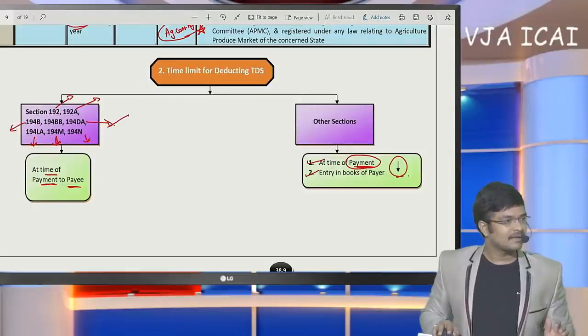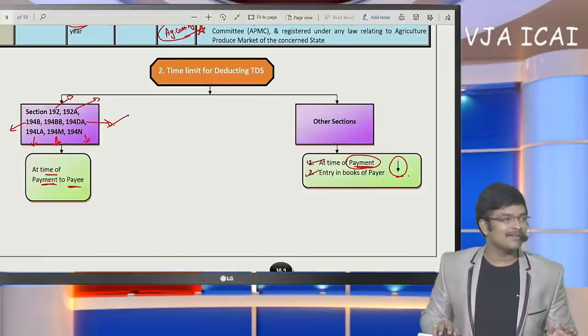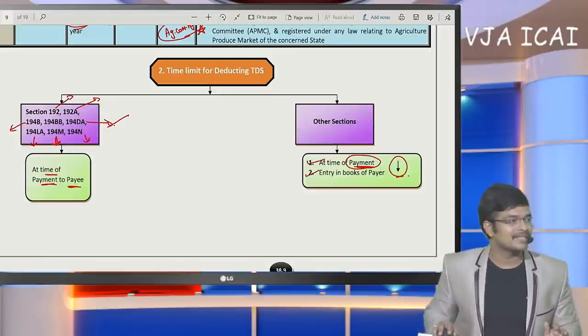Next, is Form 15J required to be uploaded? No need. Only Form 15G and H are to be uploaded. J need not be uploaded. We have to retain it with ourselves.